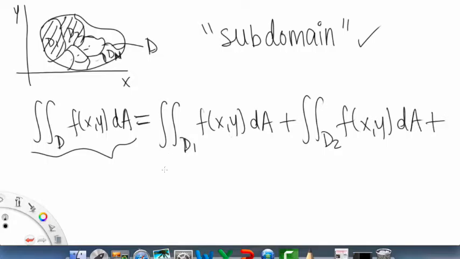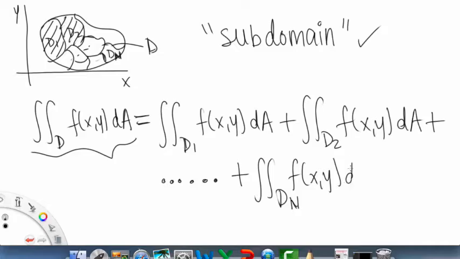So etc. is going to be denoted by dot, dot, dot, plus all the way up to D sub n, however many subdomains you create. If you do all of that, then these two sides are going to be equal. So you integrate over the entire thing as you're integrating over the little domains individually. Okay, if that makes sense.